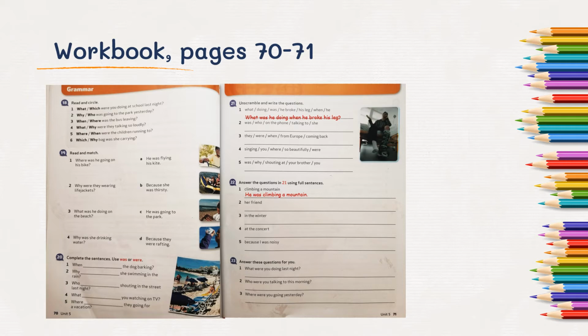In exercise 22, you have to answer the questions in exercise 21 using the information that is there. For example, the answer for question number 1 is this one. He was climbing a mountain. In exercise 23, you have to answer the questions for you.